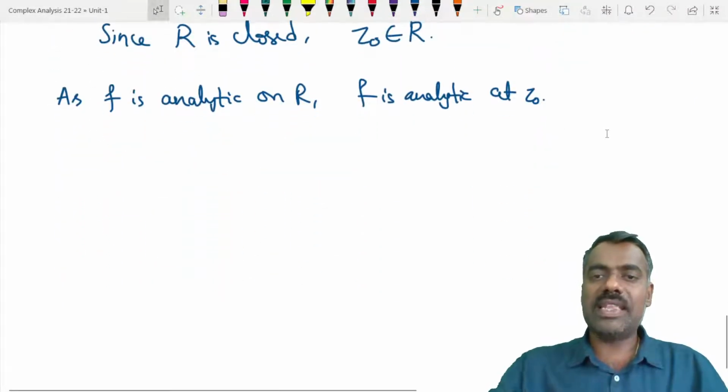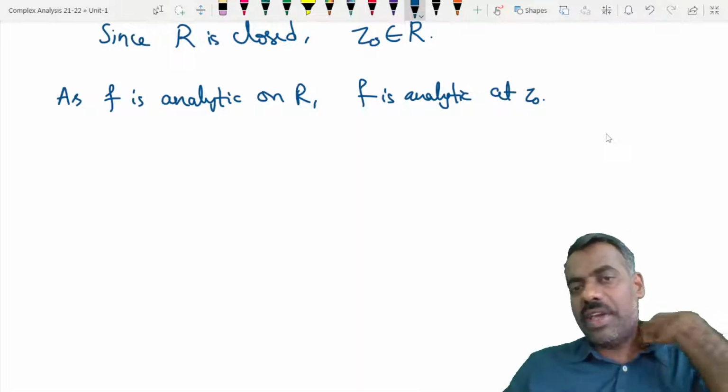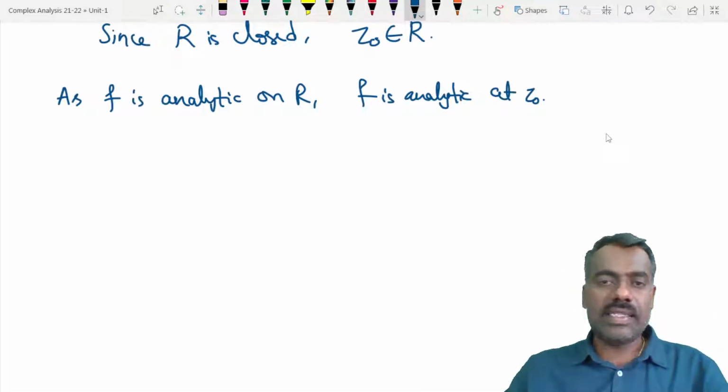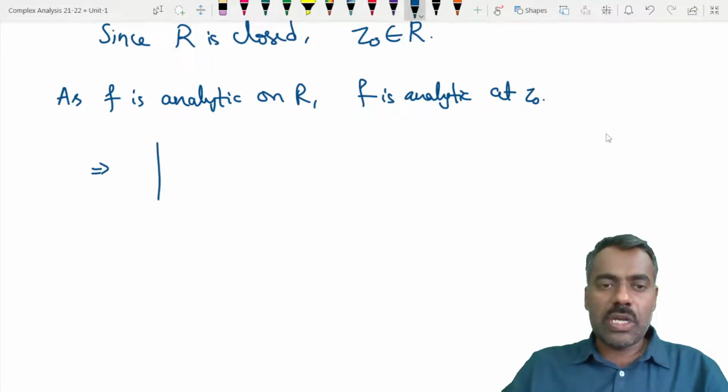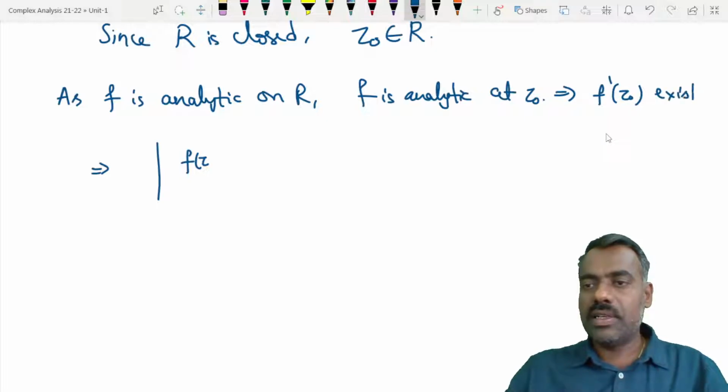Therefore, what is meant by saying that f is analytic at z naught? That means the derivative of f at z naught exists. So given any epsilon, what we have here is that f dash of z naught exists, right? What is the meaning of saying that f dash of z naught exists?